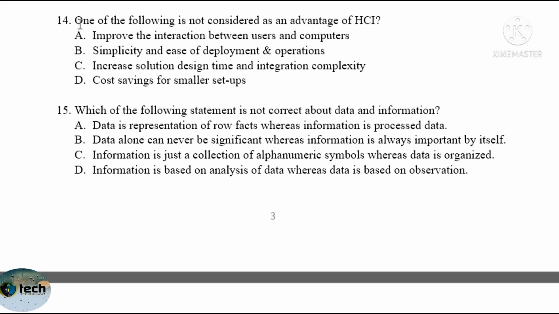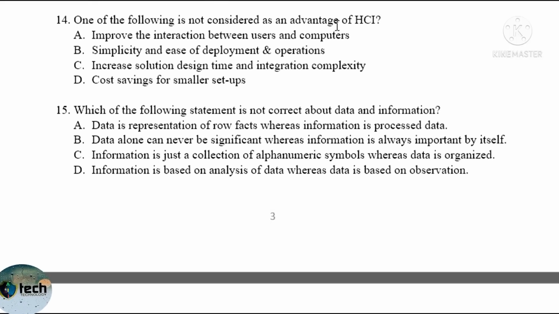Question number 14. Which one of the following is not considered an advantage of human-computer interaction? A. Improve interaction between user and computer. B. Simplicity and ease of deployment and operation. C. Increase solution design time and integration complexity. D. Cost saving and smaller setup.